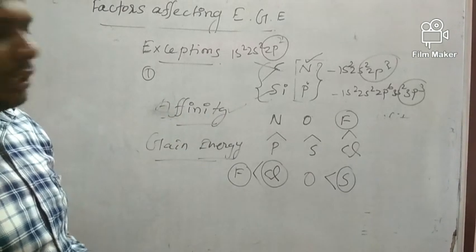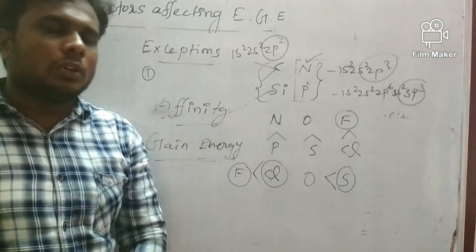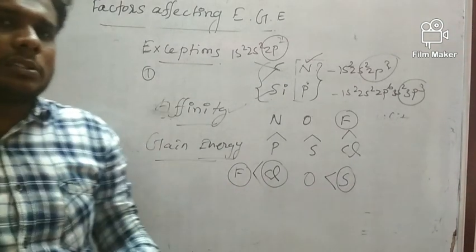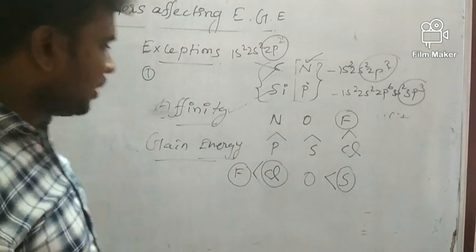Electron gain enthalpy means the amount of energy released. Electron gain enthalpy is always mentioned as negative. It is a very important point, please note it.